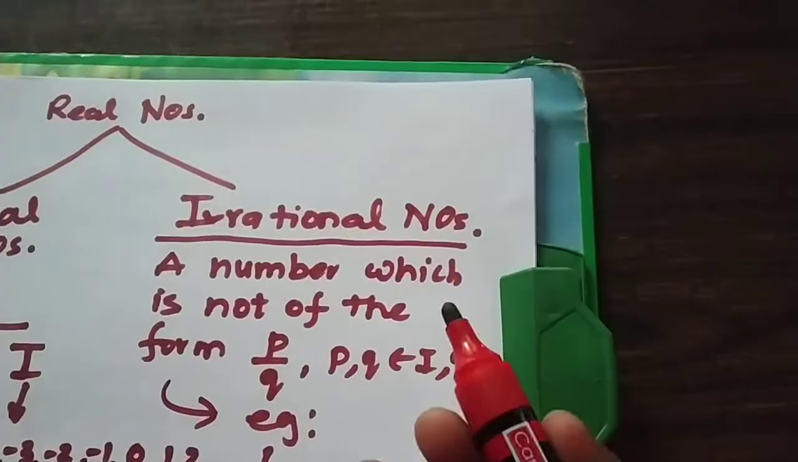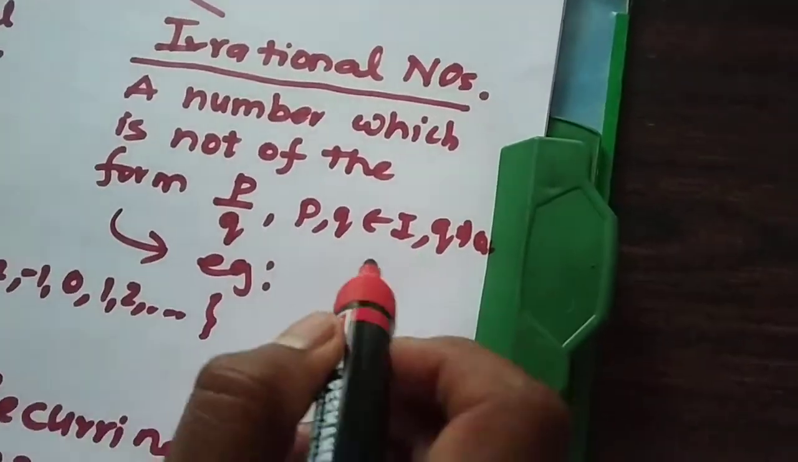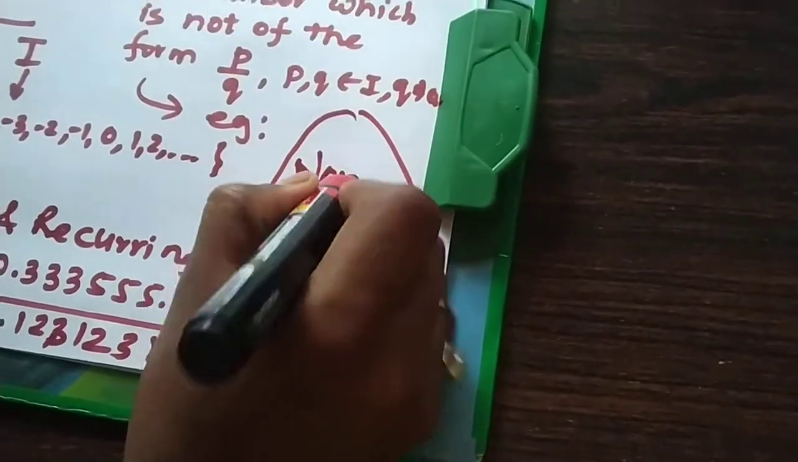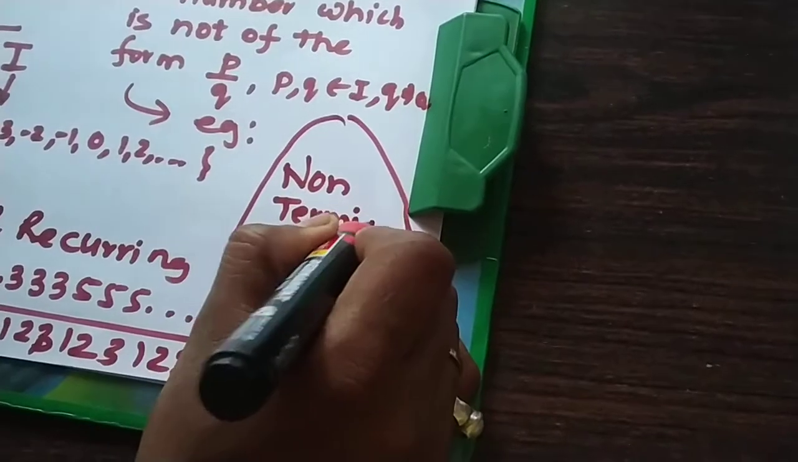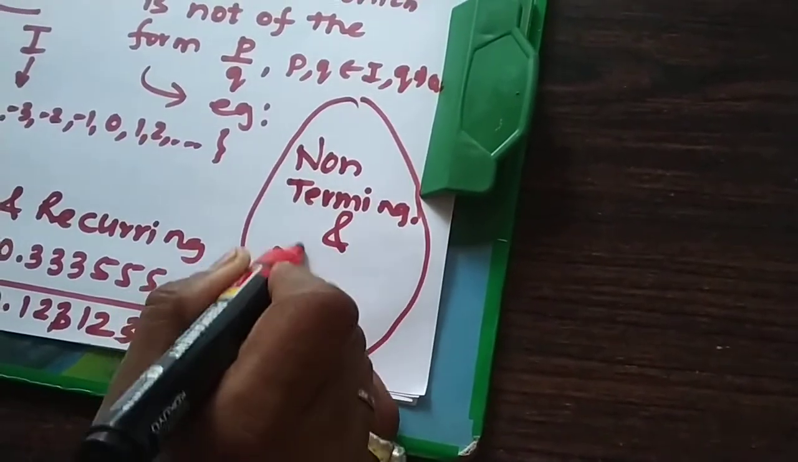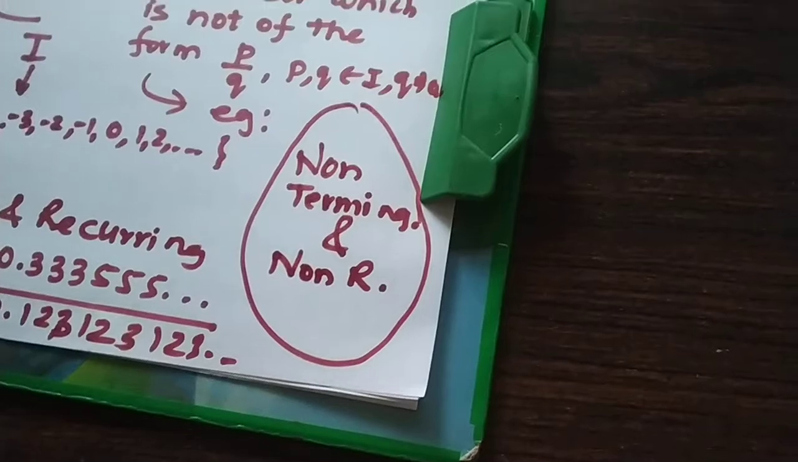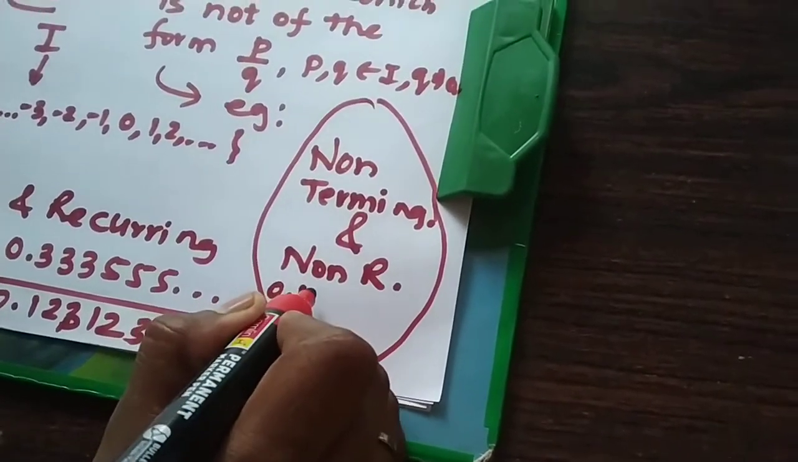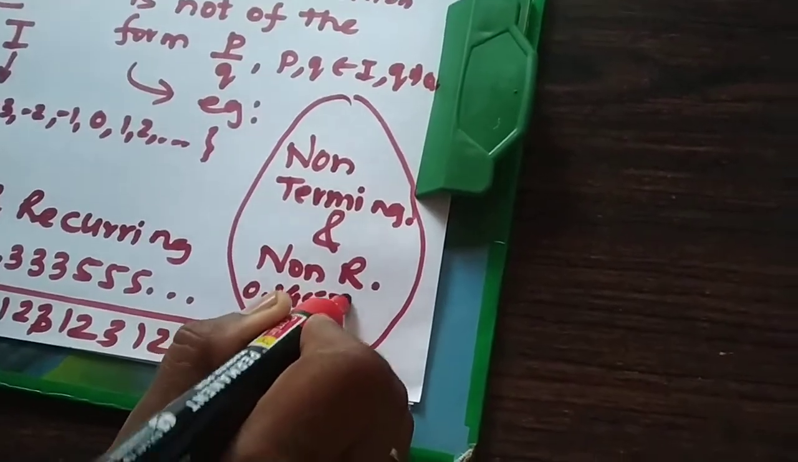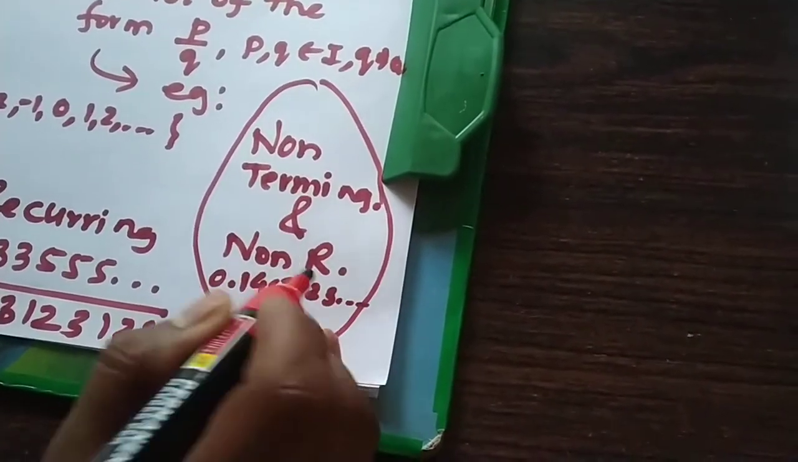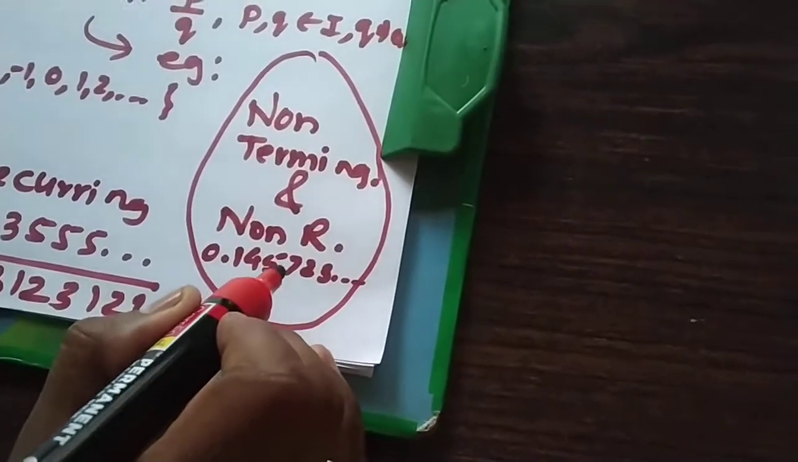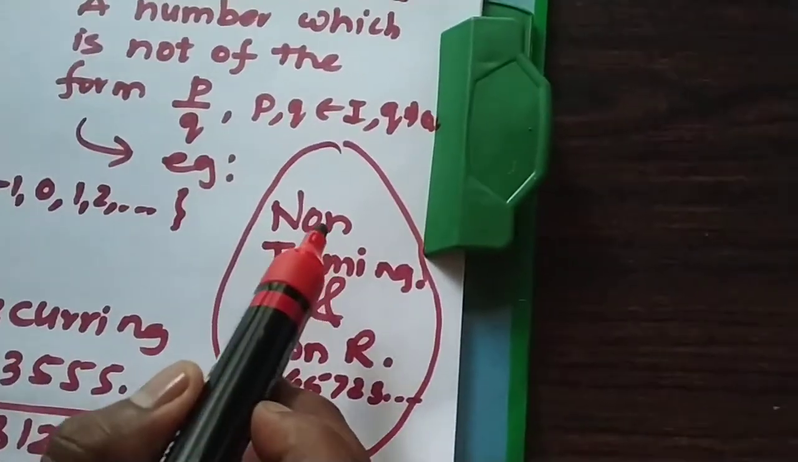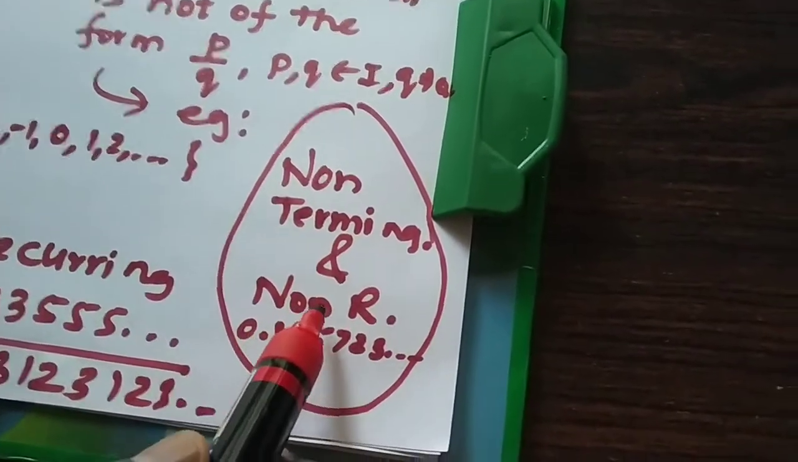But then how do we understand irrational numbers? Irrational numbers are simply non-terminating and non-recurring. For example, 0.145723 and so on, but none of the digits is getting repeated and the expansion is not finished. So irrational numbers are non-terminating and non-recurring.